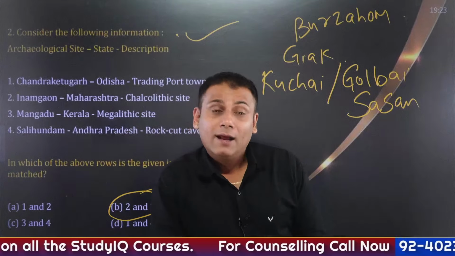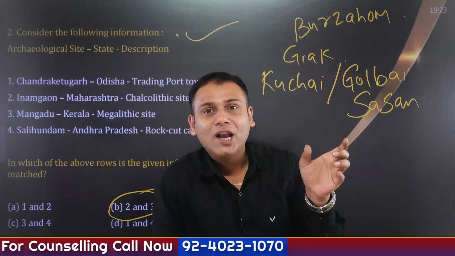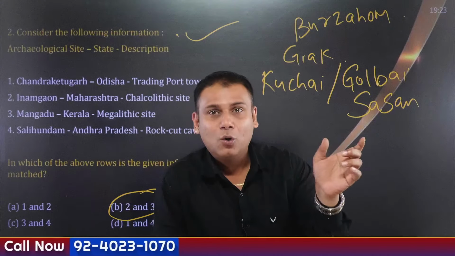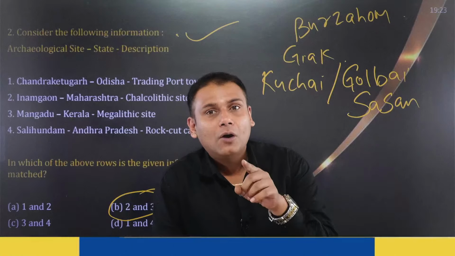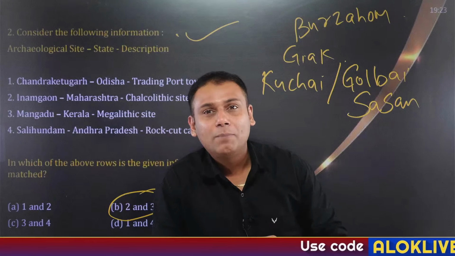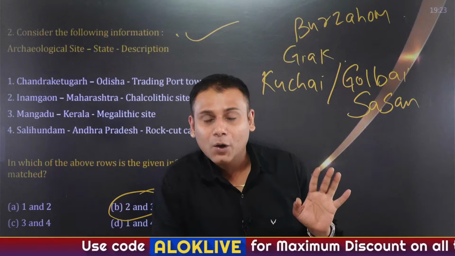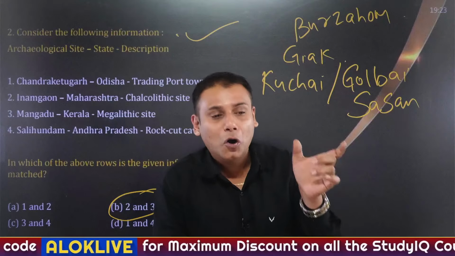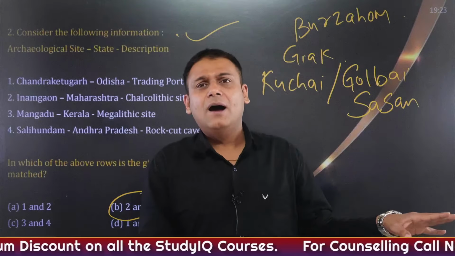Now, the Chalcolithic age. The word Chalco is a Latin word which basically means copper. Although copper was the first metal to be discovered by man, it doesn't mean that stone was abandoned. So it is also referred to as the stone copper phase. And many questions have been asked.